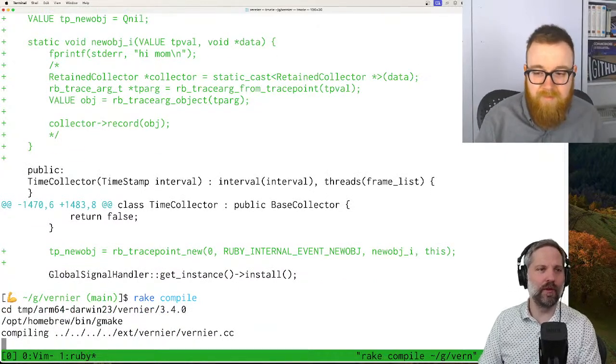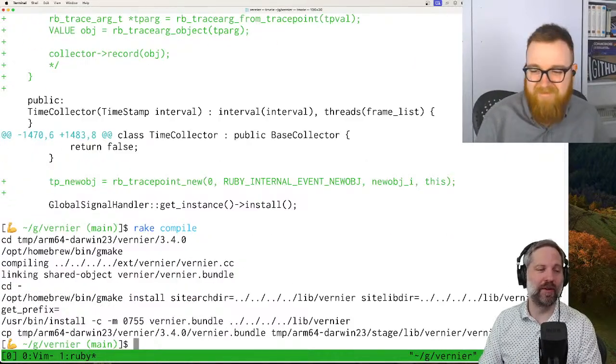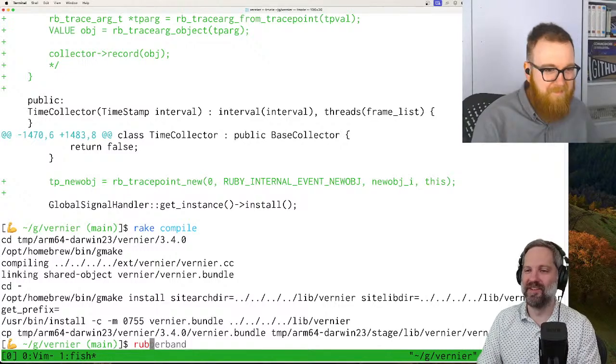C++. It's like C, but one better, I guess.